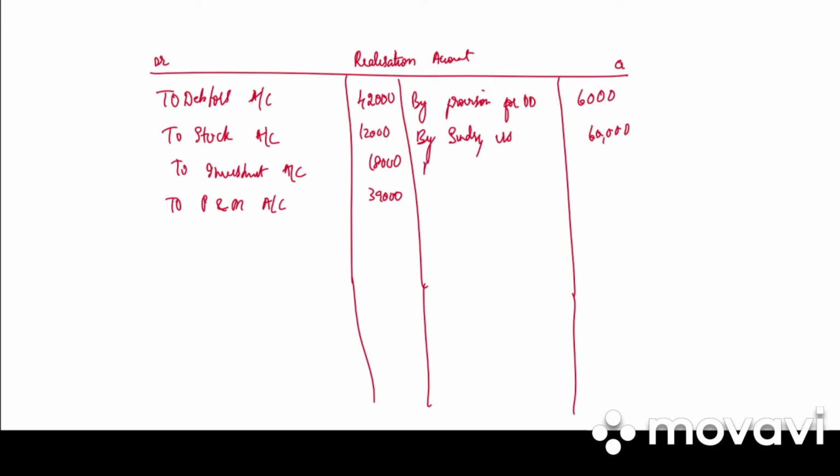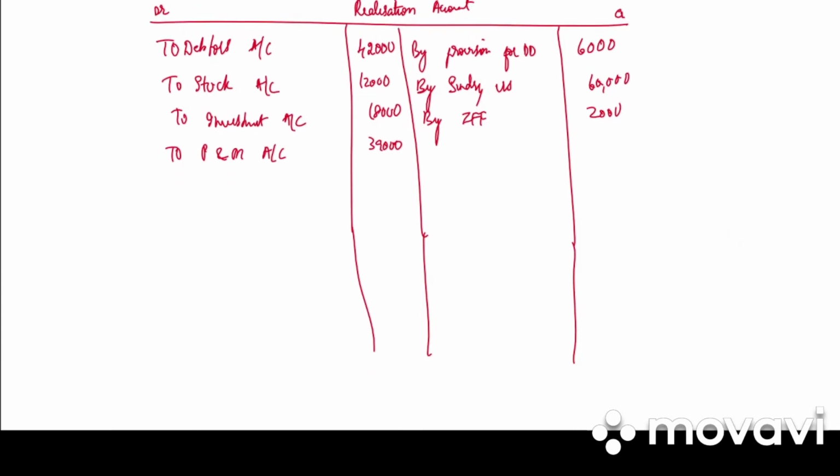Then we have investment fluctuating fund 2,000. Why am I writing the investment fluctuating fund? Because it's transferred to the credit side of realization as it is not to be paid, as it is not an actual liability. Okay. Then after that, next step is we need to write all the assets realized and liabilities realized. So by cash account in bracket assets realized.